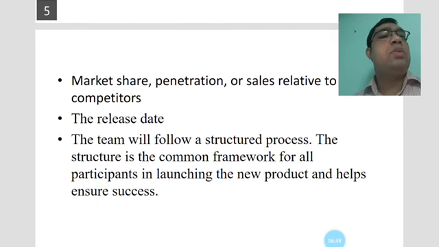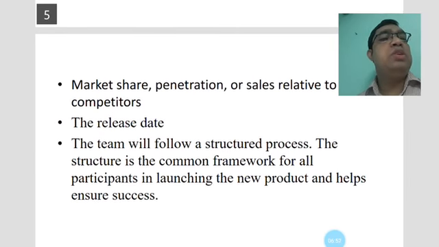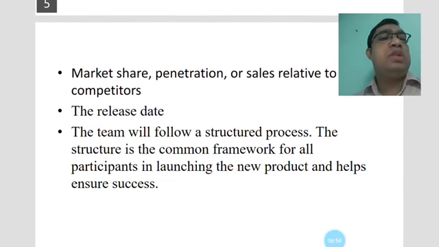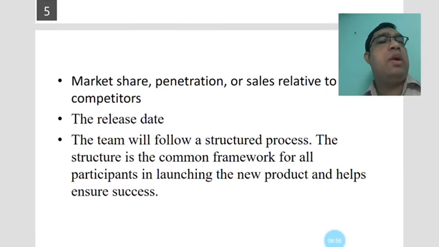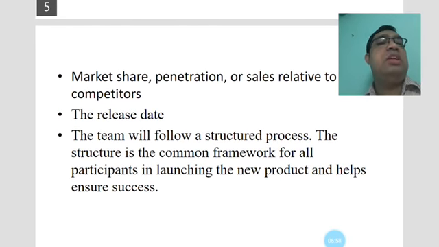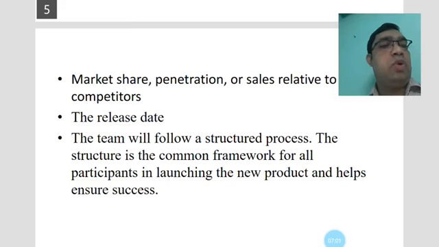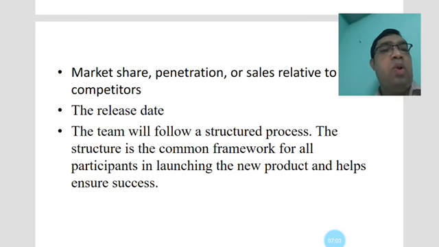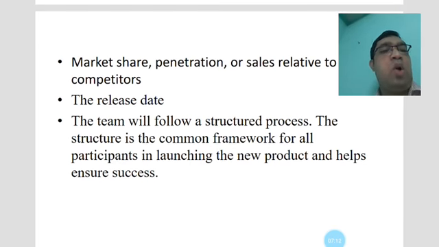And sometimes we can see that in the automobile sector some bikes and scooters come into our market. And also the market release date is much more essential according to this model design. The team will follow a structured process also. And this structure is the common framework for all participants in launching the new product and helps ensure success. And basically for each and every product you have to record the success.